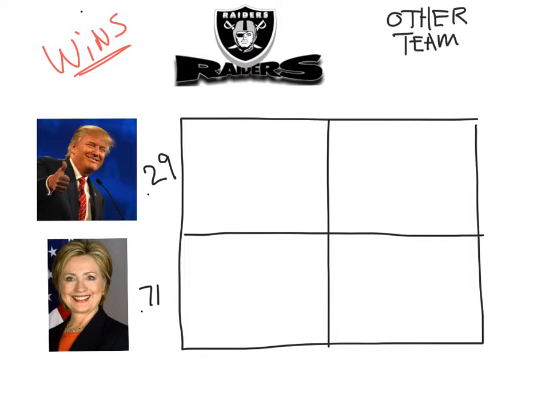The Raiders were at a 3% chance of winning the Super Bowl versus a 97% chance it was some other team. So I'm going to multiply all those probabilities out and see what we come up with.